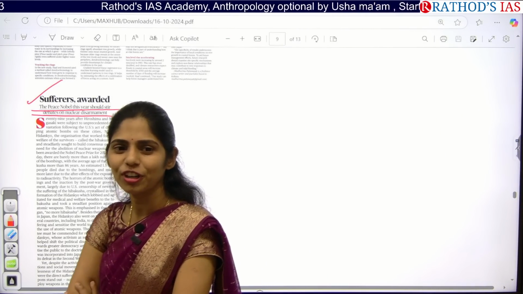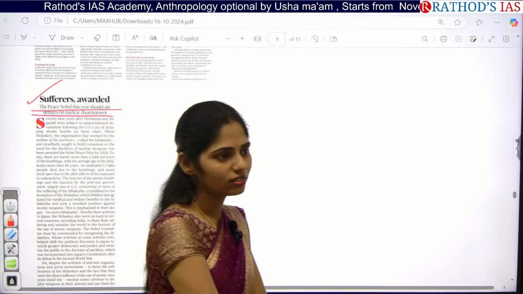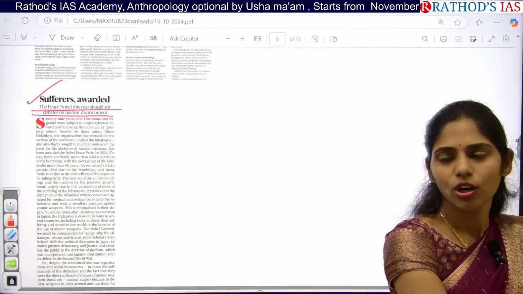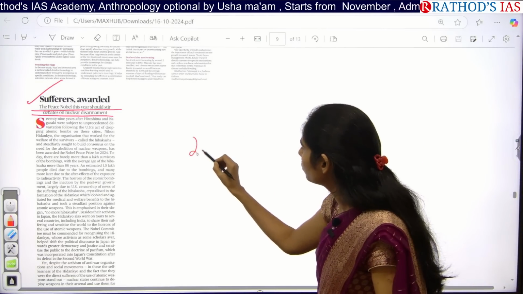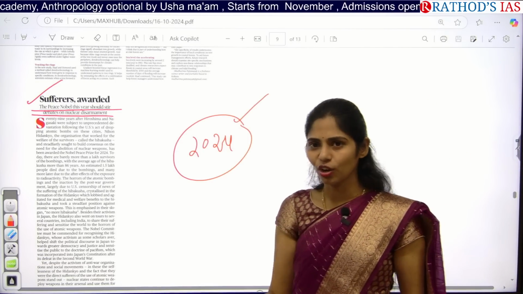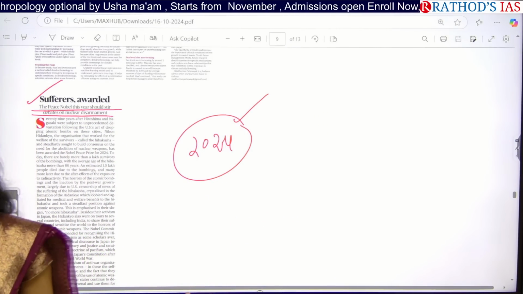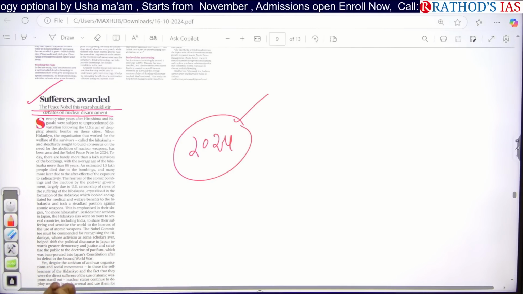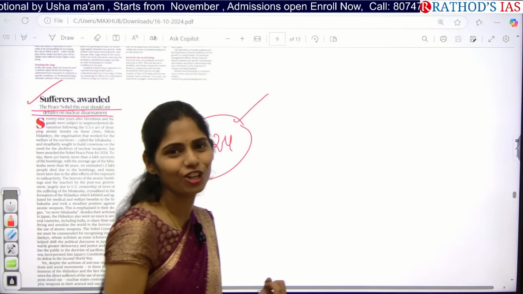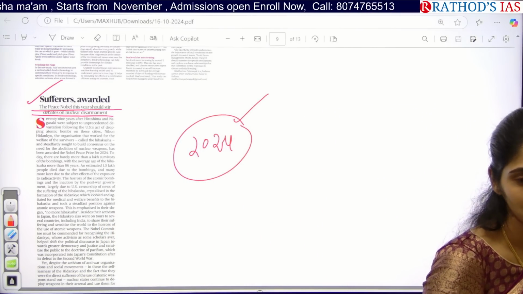So again, you have to refer to your World War II. Why are the US and Japan enemy countries? In this year 2024, the Nobel Peace Prize was awarded to an organization related to Hiroshima and Nagasaki. Because this is in the news, there is a high chance of getting a question in your World War II, and